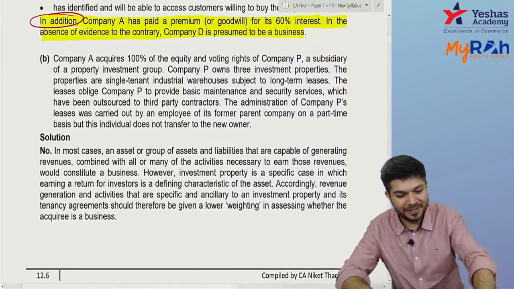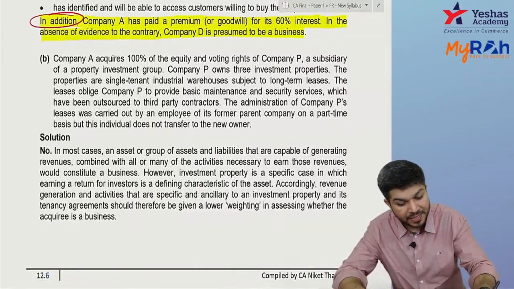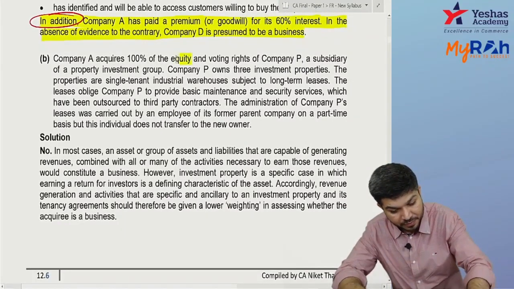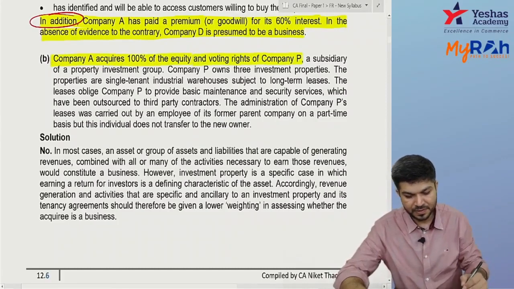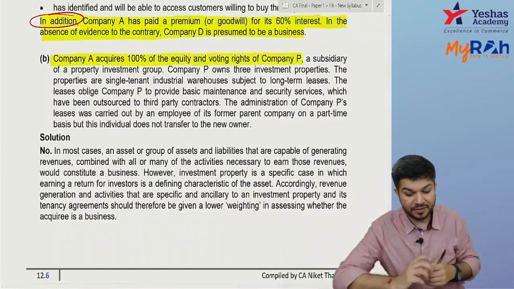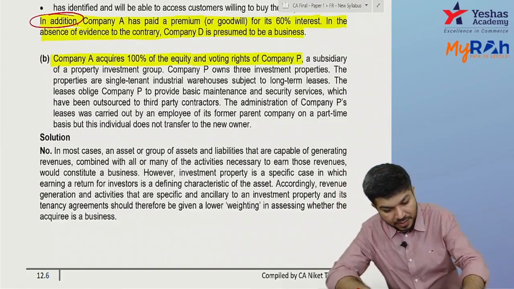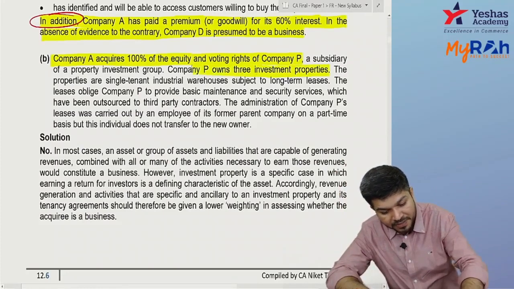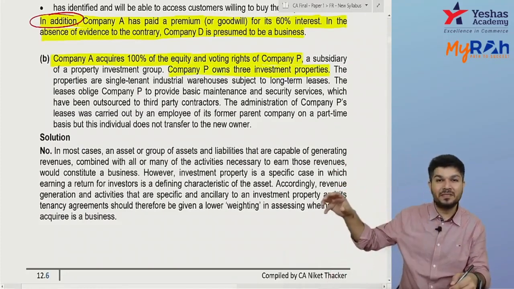Question number 1B. Company A acquires 100% equity and voting right of P, and P is a subsidiary of some property investment group. Now, company P has 3 properties. So can I say you obtained control over P Limited?